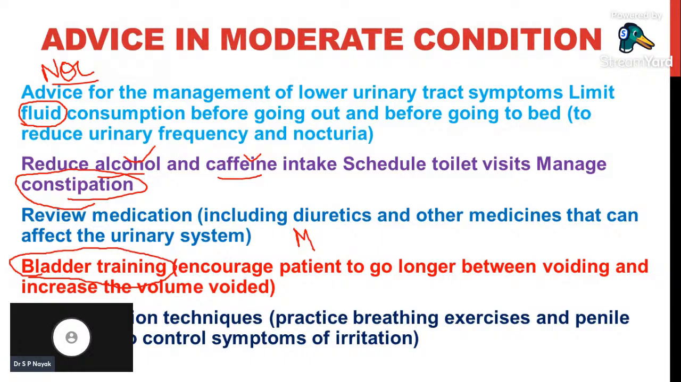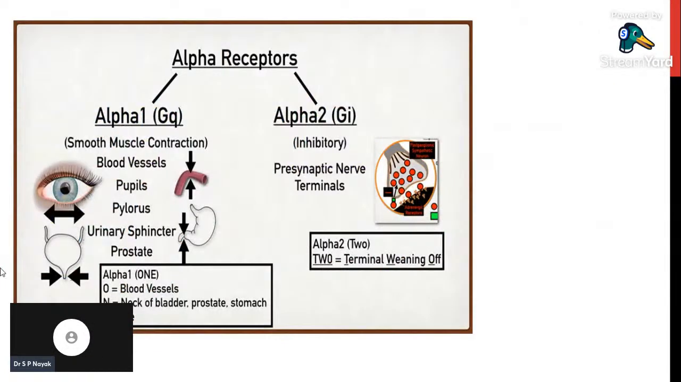And use of distraction techniques, squeezing the penile tissue, and some penile exercises can also show beneficial effects in the patient who is having benign prostatic hyperplasia. Okay, so these are the advices that can be given to patients who are in mild or moderate cases. Next, let us try to understand the pharmacotherapy.